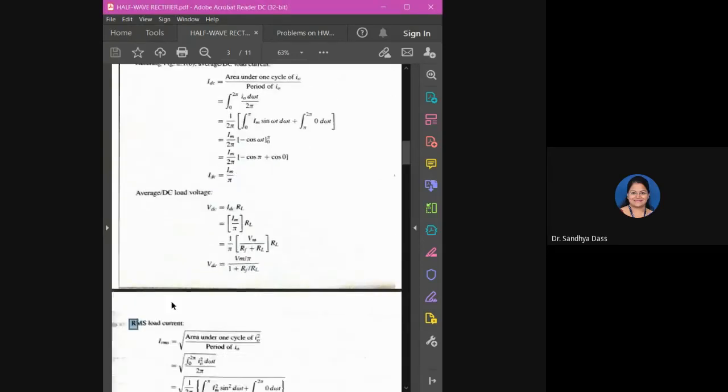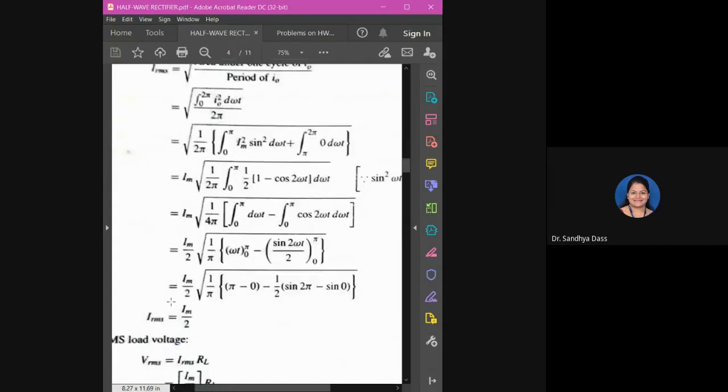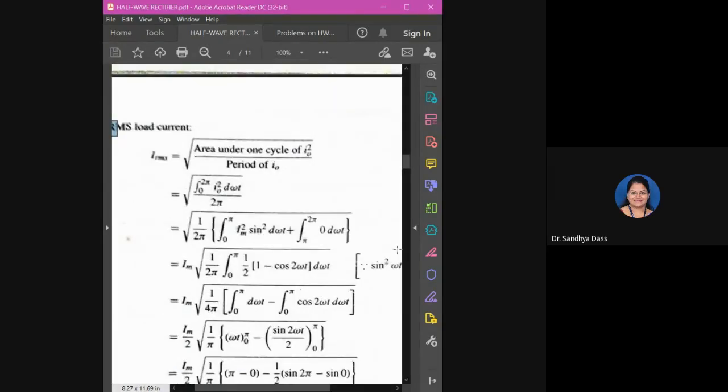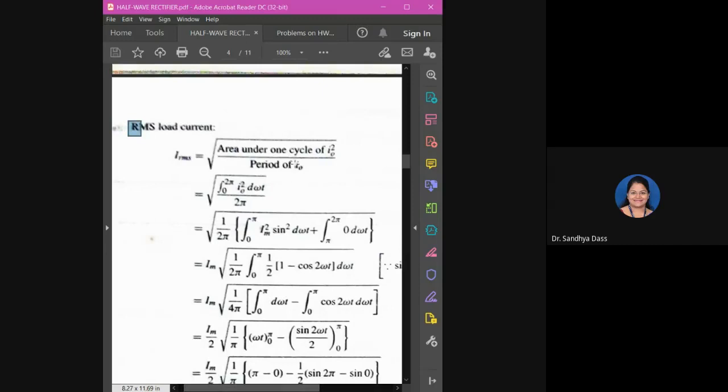As I said, you will be taking the square root of the mean of the squares. Please note down, IRMS will be equal to the square root of the area under one cycle of the square of the current, divided by the period, which for one cycle is 2 pi.